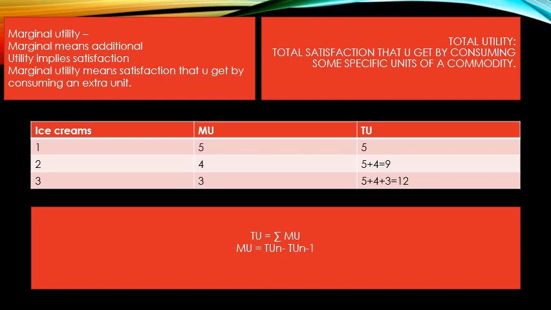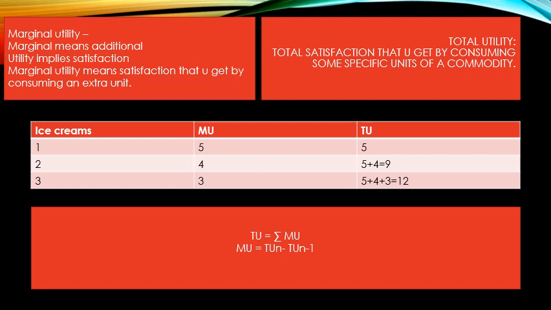That implies 5 plus 4, which is 9, which means 9 is the total satisfaction that I've got by consuming two ice creams. Similarly, if I ask what is the amount of satisfaction that you have got after consuming three ice creams?